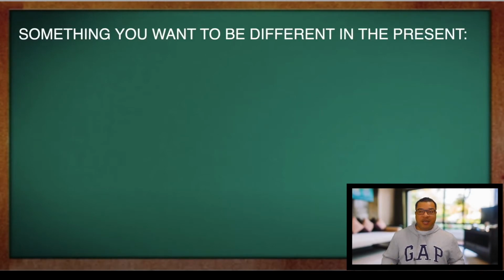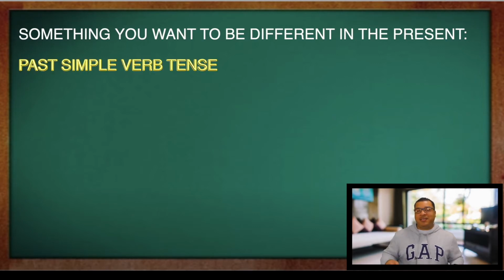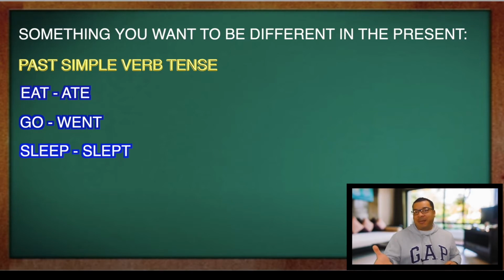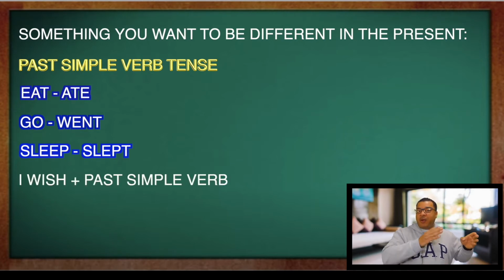When talking about something we would like to be different in the present, we must use past simple verb tense. So if you're not familiar with past simple, for example, eat becomes ate, or go becomes went, or sleep becomes slept. So you would use the grammar tense I wish plus past simple.